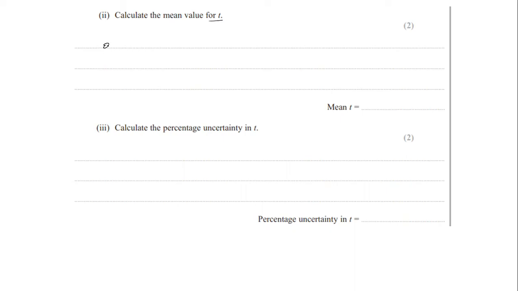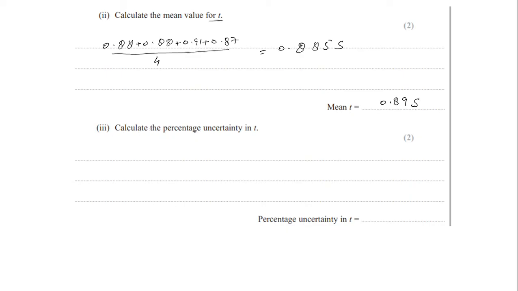So you can do 0.88 plus 0.88 plus 0.91 plus 0.87. I'm excluding, so I should divide by 4, and the mean value will be 0.885 second, and you round it off, so 0.89 second. This is your mean value.